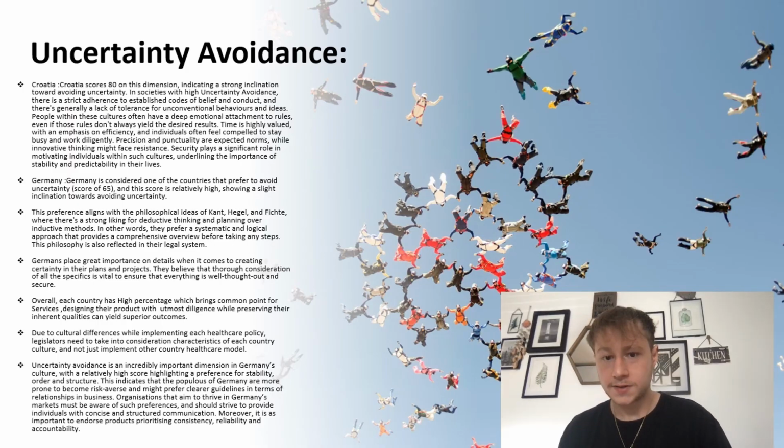With regards to uncertainty avoidance, Croatia scored 80, indicating a strong inclination towards avoiding uncertainty. In societies with high uncertainty avoidance, there is a strict adherence to established codes of belief and conduct, and there's generally a lack of tolerance for unconventional behaviors and ideas. People within these countries often have a deep emotional attachment to rules, even if those rules don't always yield the desired or most efficient results.